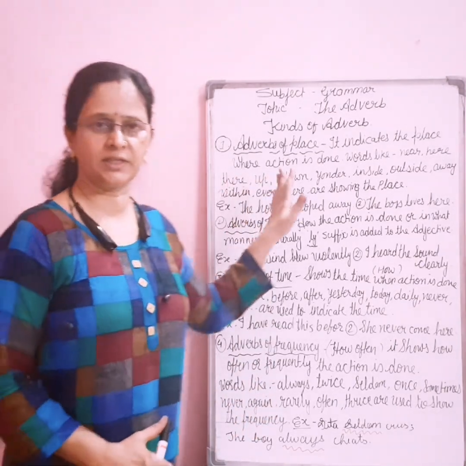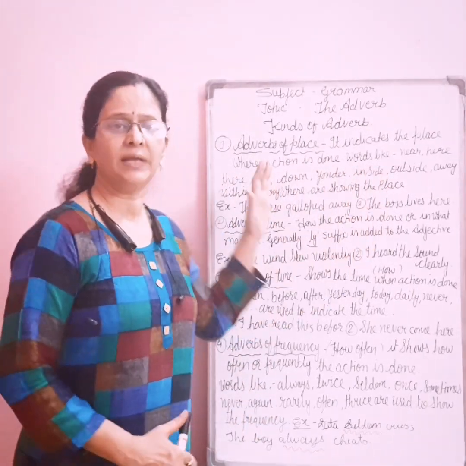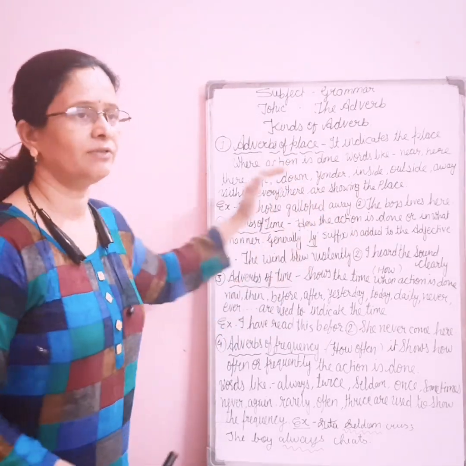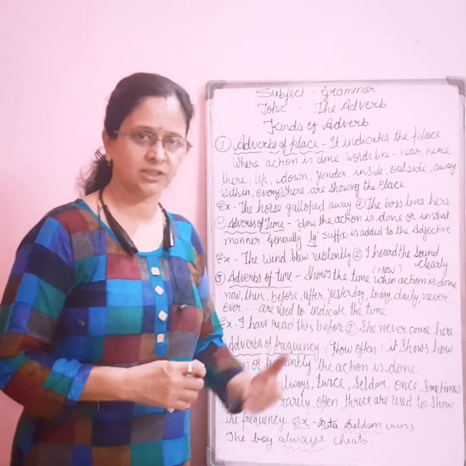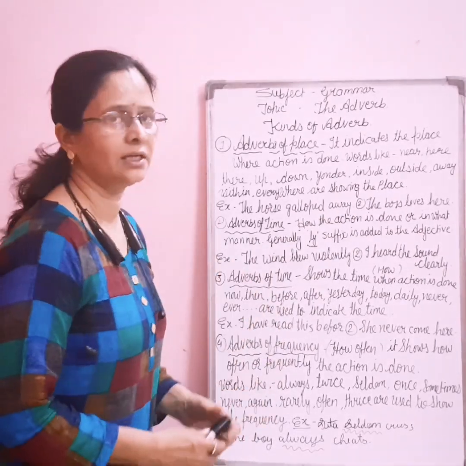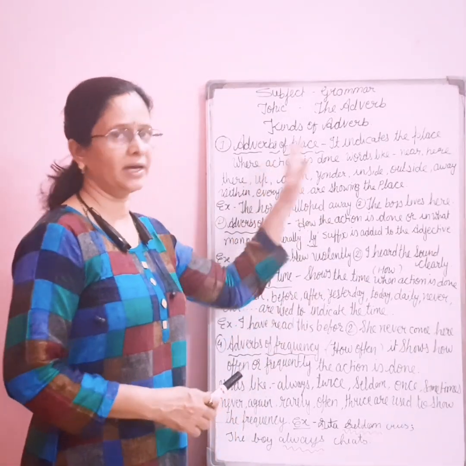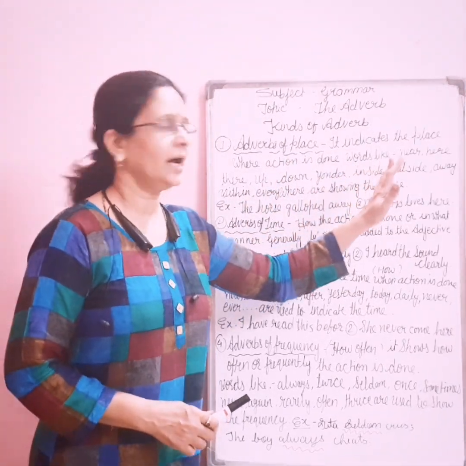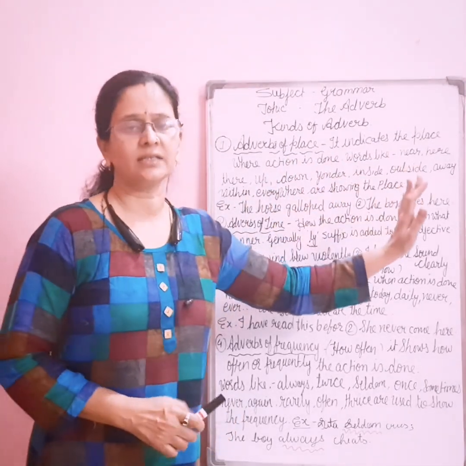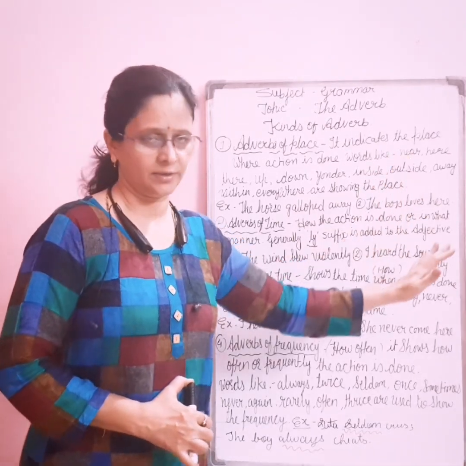First of all, we will take adverb of place. Place indicates wherever the action is done. The place where the action or the work is done is known as adverb of place. To find the adverb of place, we can ask the question by where.